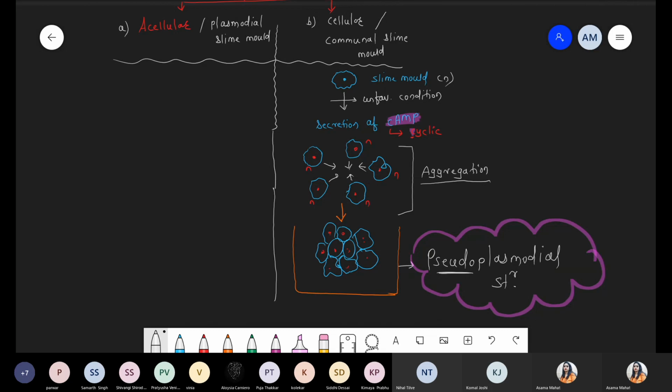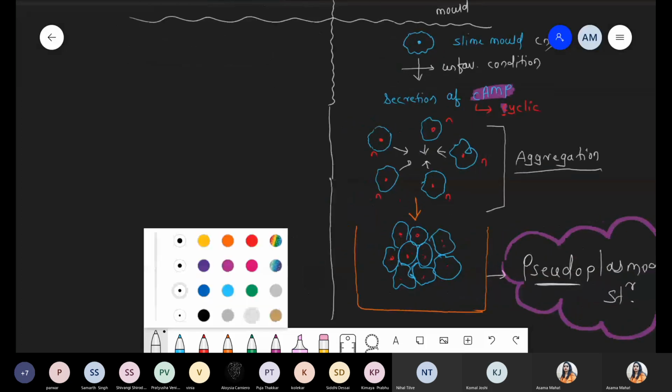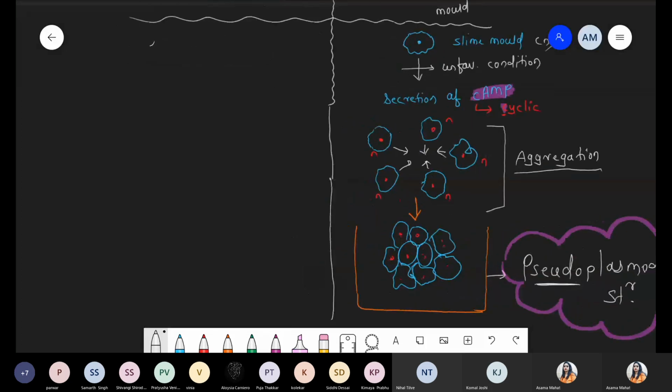Okay, चलो. So next part we are talking about acellular, also called as the plasmodial. Simply I'm taking the condition. यहाँ पे कोई aggregation नहीं हो रहा है. One thing, now there is a presence of slime mold. यहाँ पे भी slime mold present होगा. Single slime mold. And please remember, this slime mold basically is multinucleated. This slime mold is multinucleated.